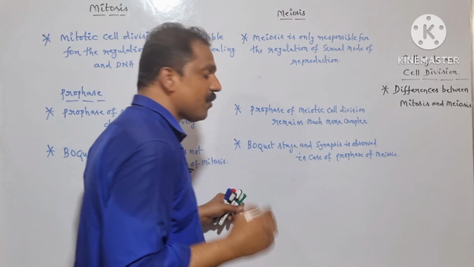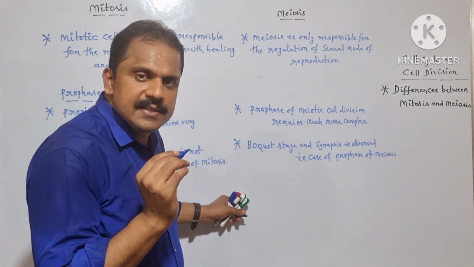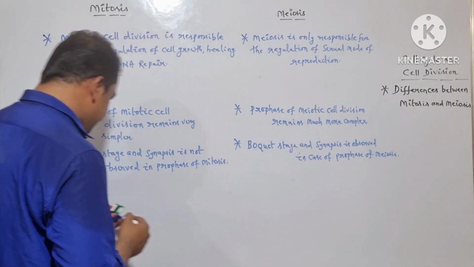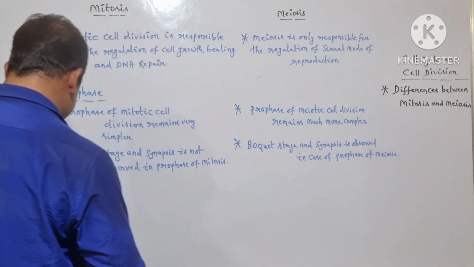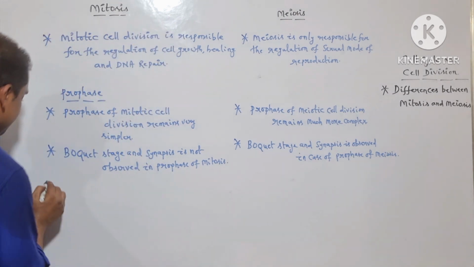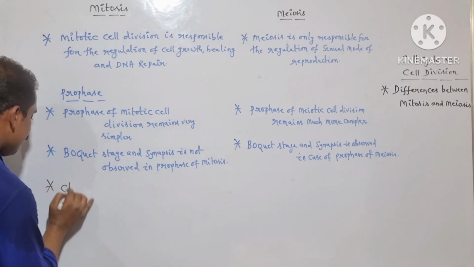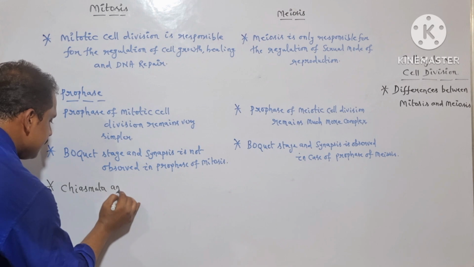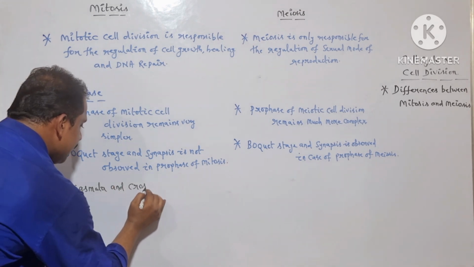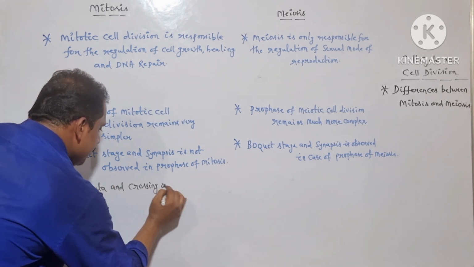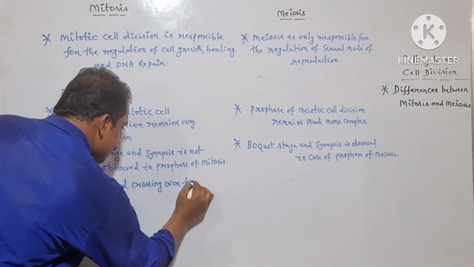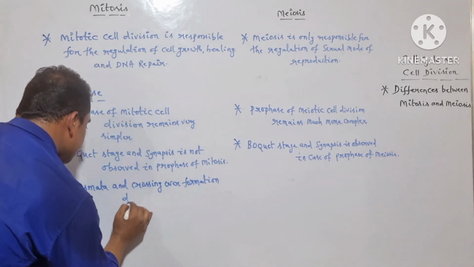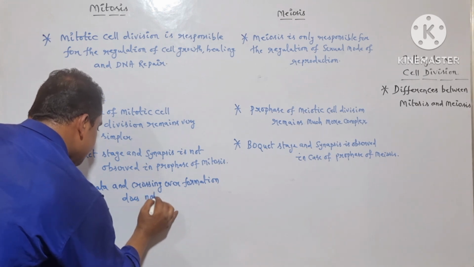In order to get the proper idea regarding the bouquet stage and the synapsis, you can watch my previous video sessions. Is it clear? And in case of the prophase of mitosis, in general, chiasmata and crossing over formation does not take place.